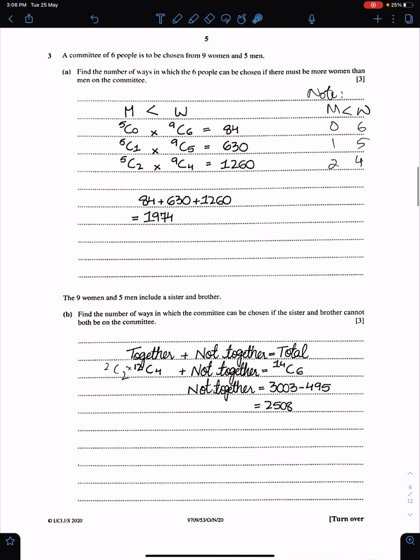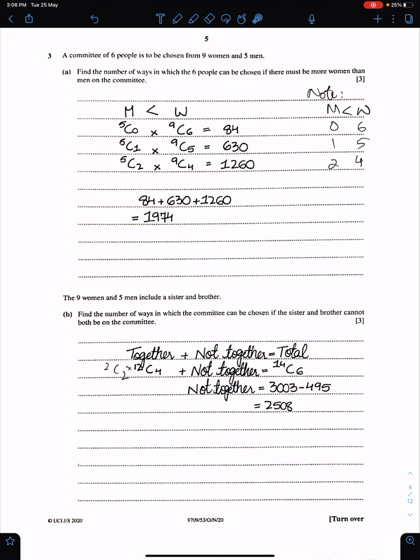Question number 3. A committee of 6 people is to be chosen from 9 women and 5 men. Part A. Find the number of ways in which these 6 people can be chosen if there must be more women than men on the committee. So these are the possible ways.